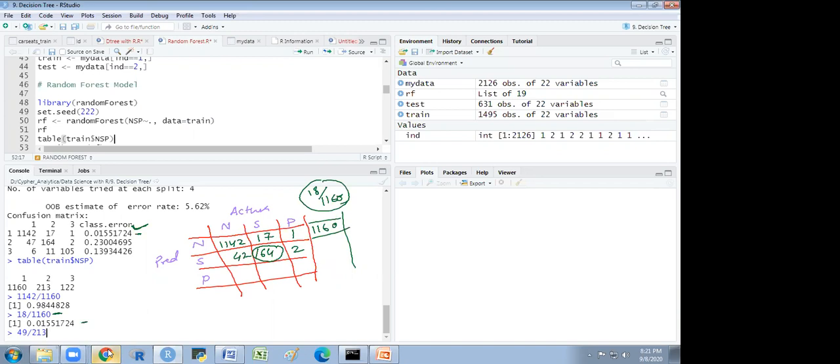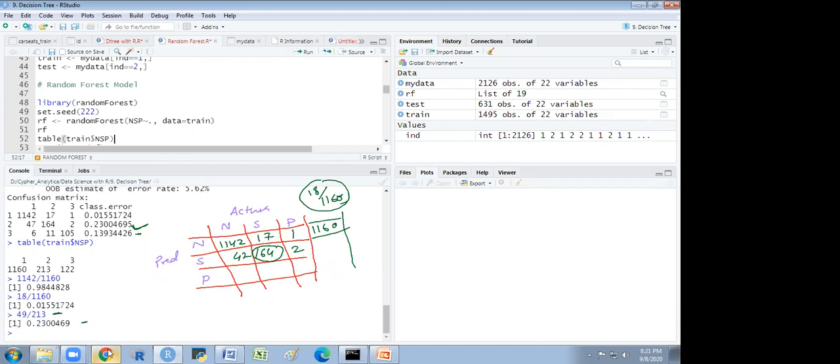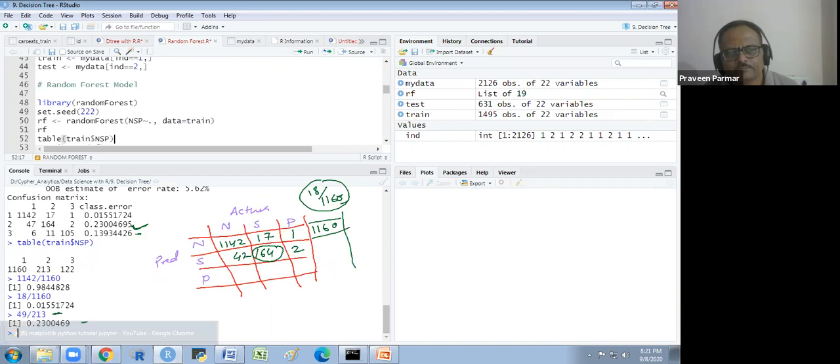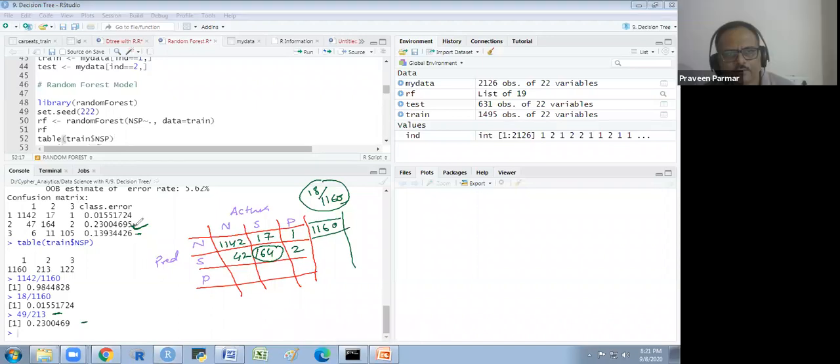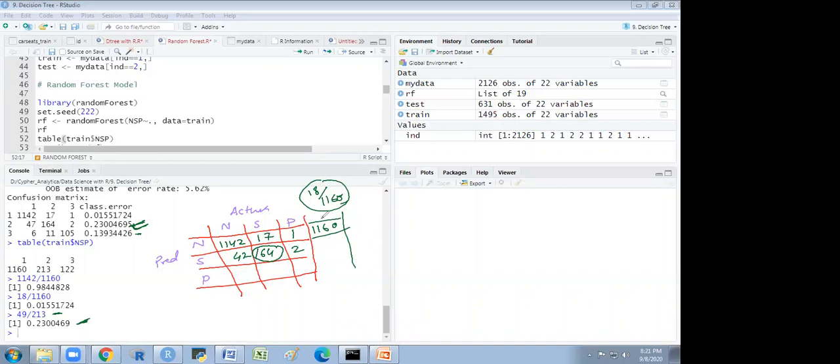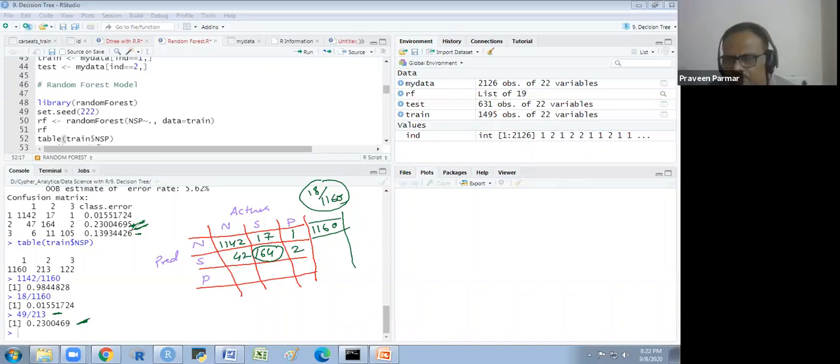Correct. So you see the second, this and this are the same. So this is the class error.